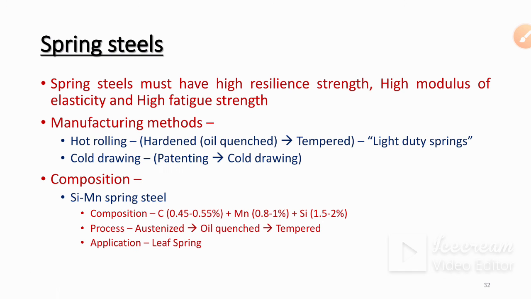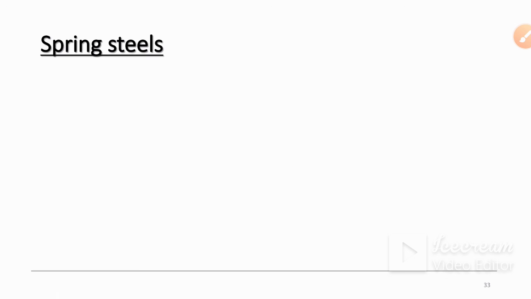Then the first composition is silica manganese spring steel: carbon 0.45% to 0.55%, manganese 0.8 to 1%, silica 1.5 to 2%. The process is austenization, then oil quenching, and then tempering. The application is leaf spring.